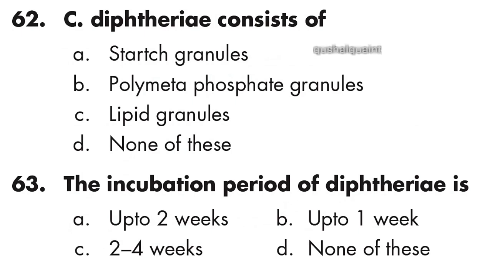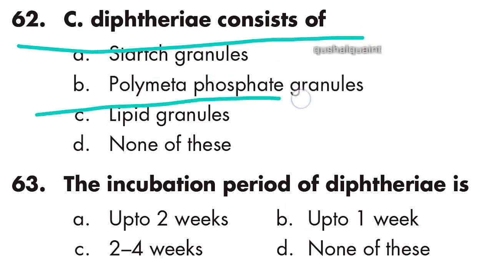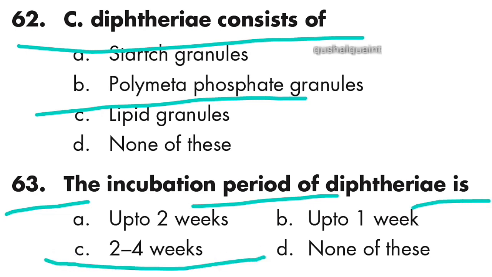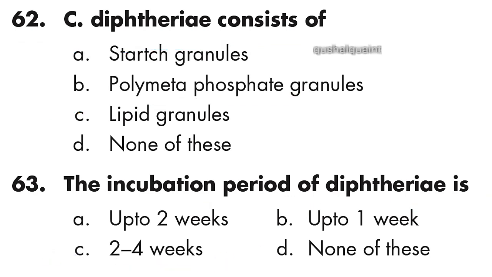62: C. diphtheriae consists of polymetaphosphate granules. Option B is right. Polymetaphosphate granules. 63: the incubation period of diphtheria is 2 to 4 weeks. Option C is right. 2 to 4 weeks.